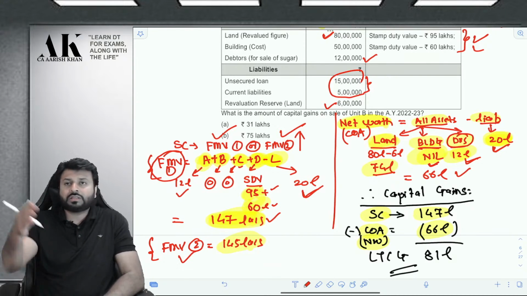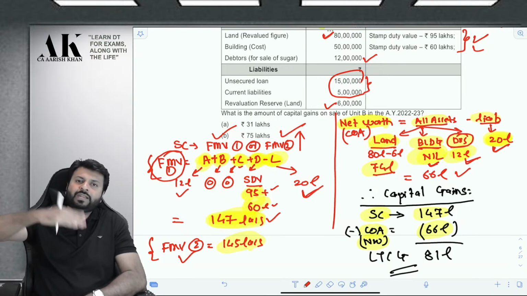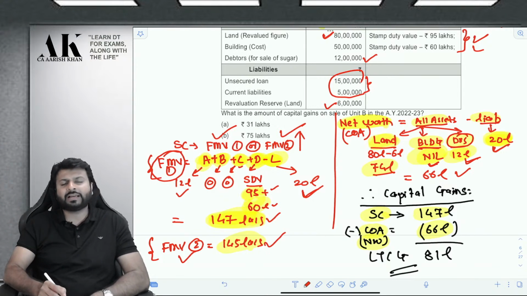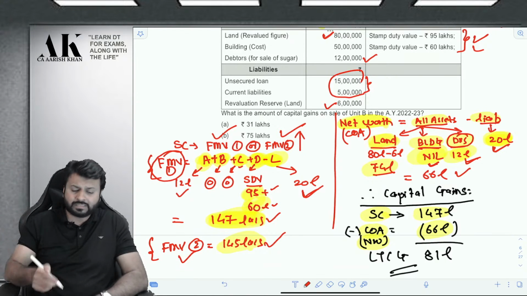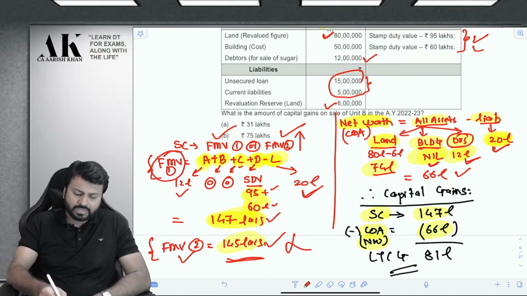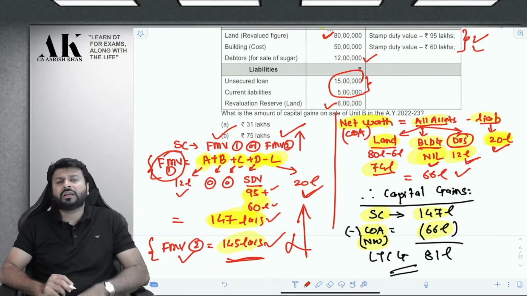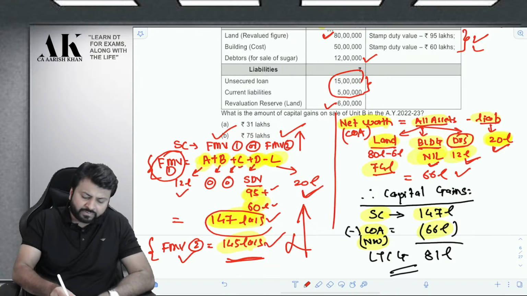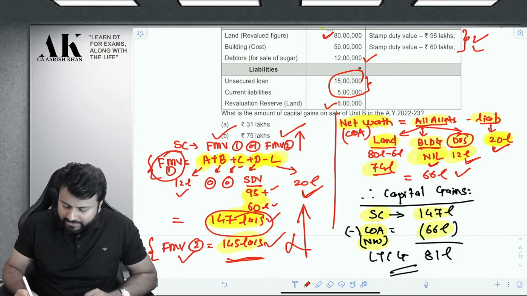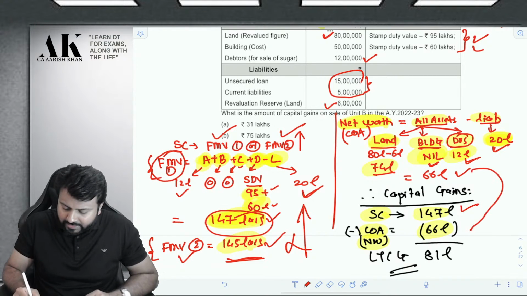What is FMV2? The amount which you have received in the form of money or non-monetary consideration. Are we receiving money? The answer is yes, 145 lakhs. Are we receiving any non-monetary consideration? The answer is no. Therefore, the answer to FMV2 is 145 lakhs. And whichever is higher will become your sale consideration. Therefore, the sale consideration would be 147 lakhs. And 66 lakhs is the cost of acquisition.